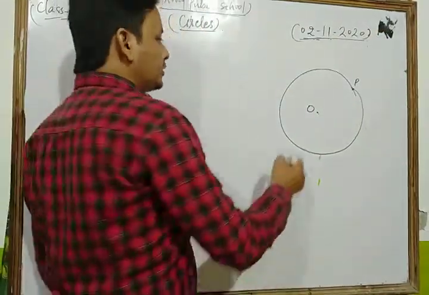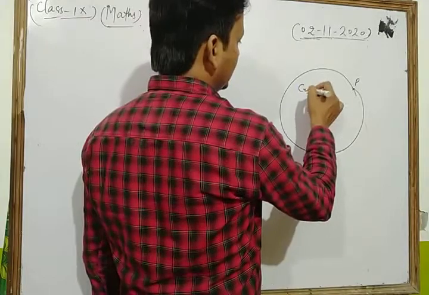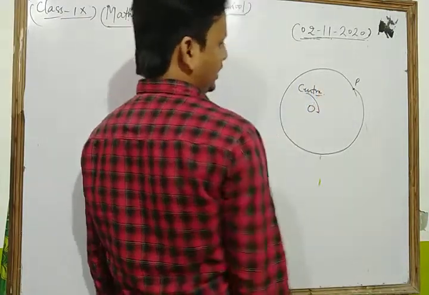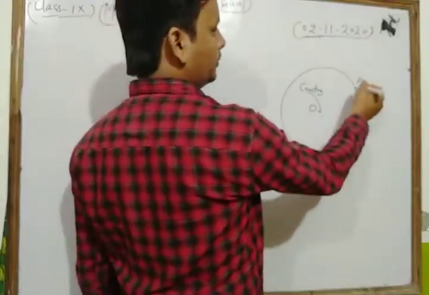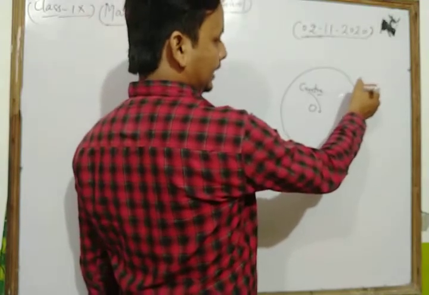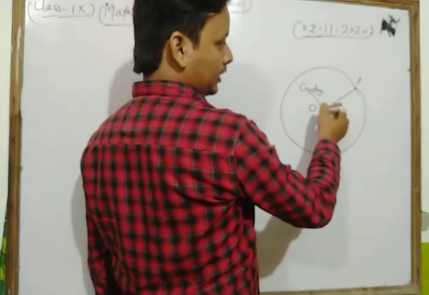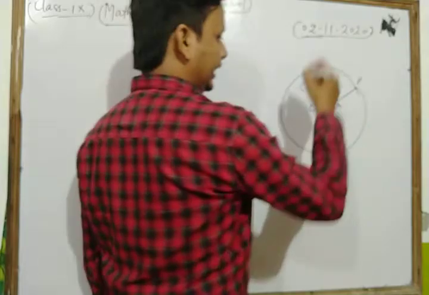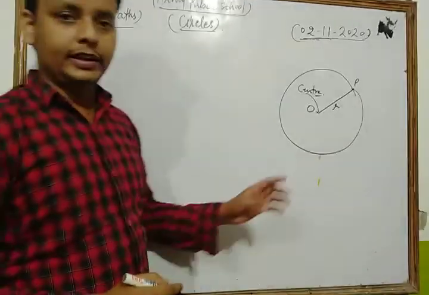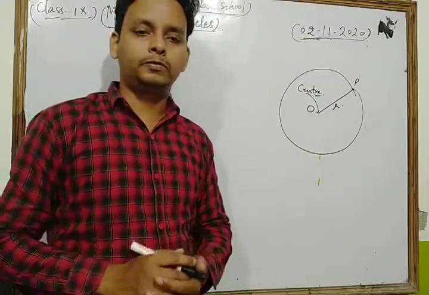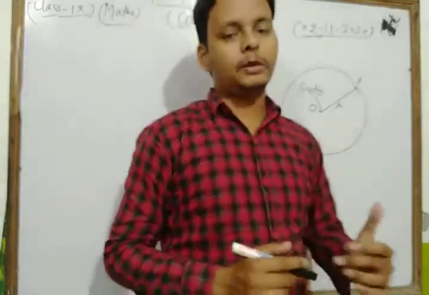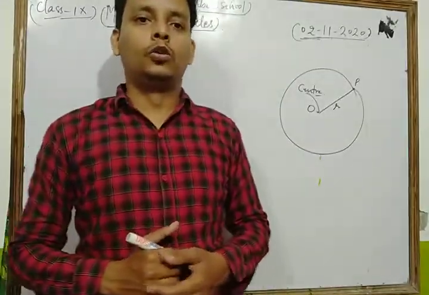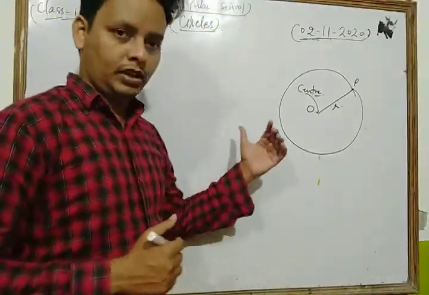That fixed point, dear students, is called the center of the circle, and the distance between the points and that fixed point, the center of the circle, is known as the radius of the circle. So this is the concept of circle. Now we discuss some important terms related to circles.